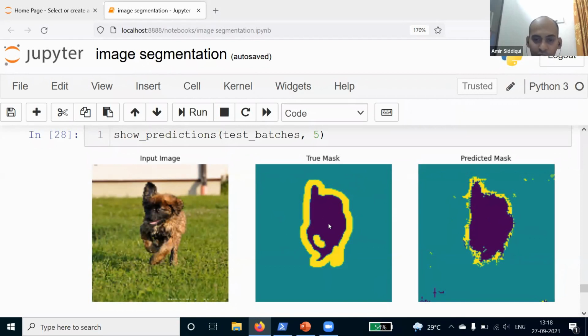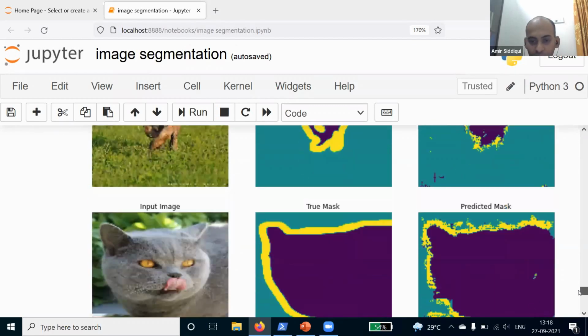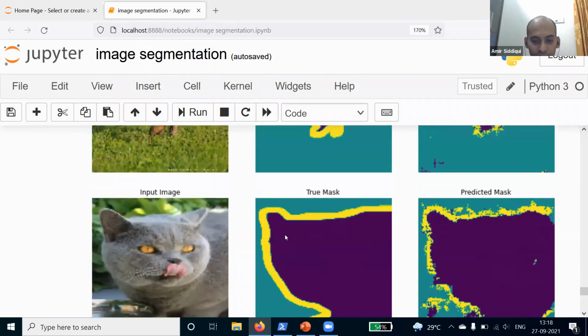Because we are interested in classifying the pixels here, it will only predict pixels here, not the actual image. This is for the first one. Then if you look at the second image, this is the true mask and this is the predicted mask. This is also very close to the true mask.